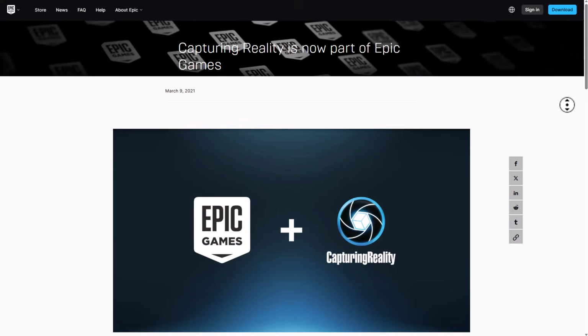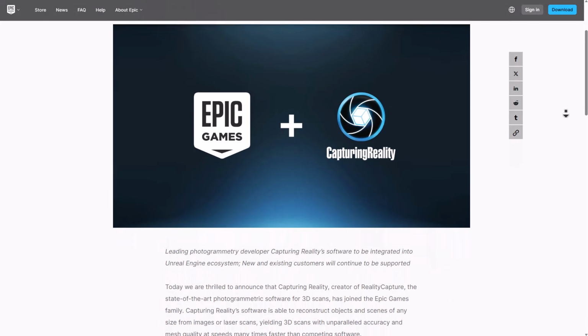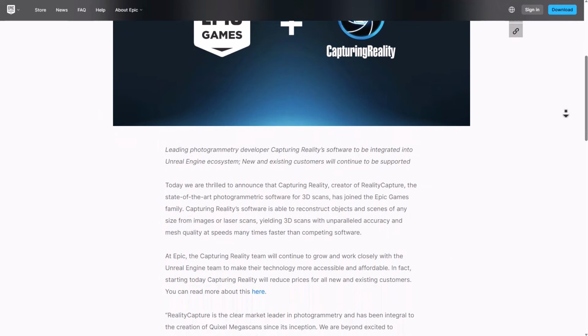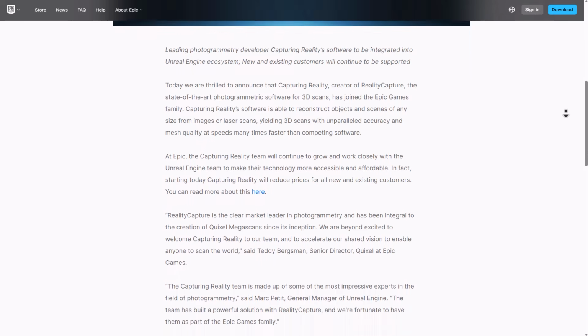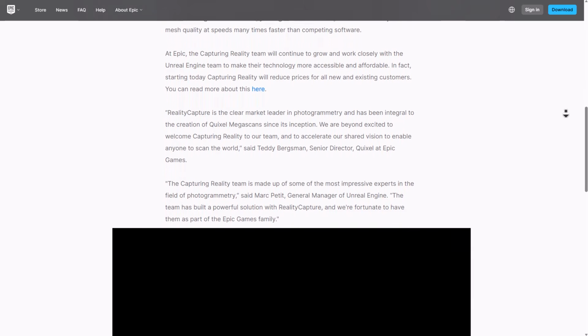Let's not forget that Epic Games also bought Twinmotion, and ever since we've been seeing some massive updates come to Twinmotion. They also purchased Reality Capture, which is now called Reality Scan, and they made both the desktop version and the mobile version totally free. And it seems like this is the same blueprint that the folks at Canva are following.